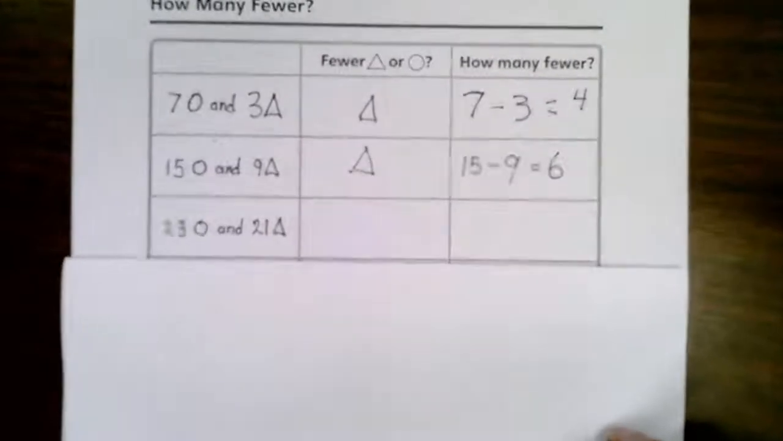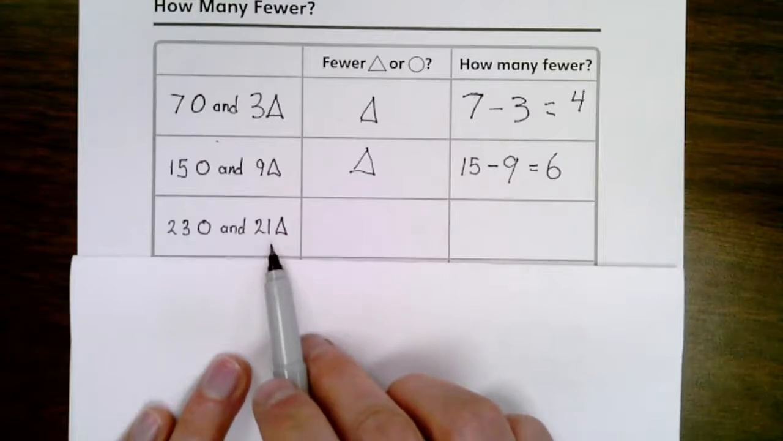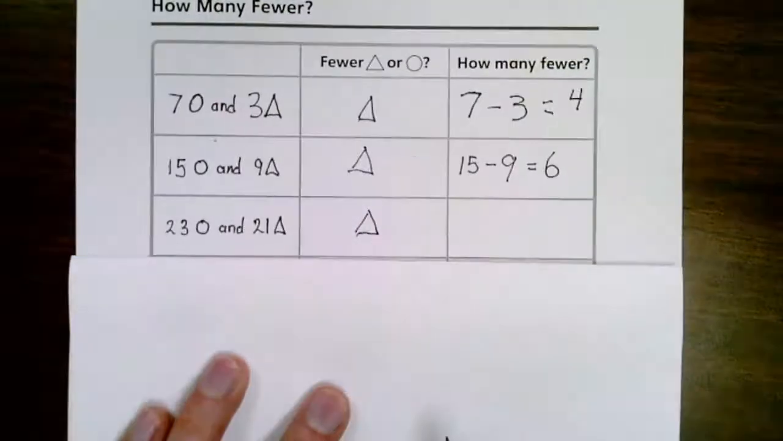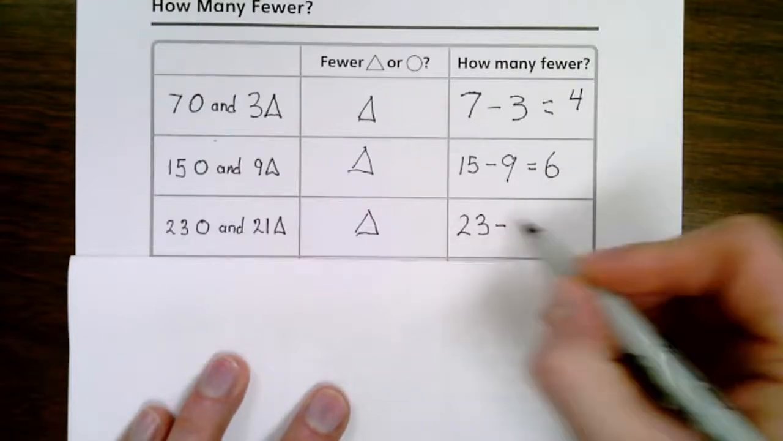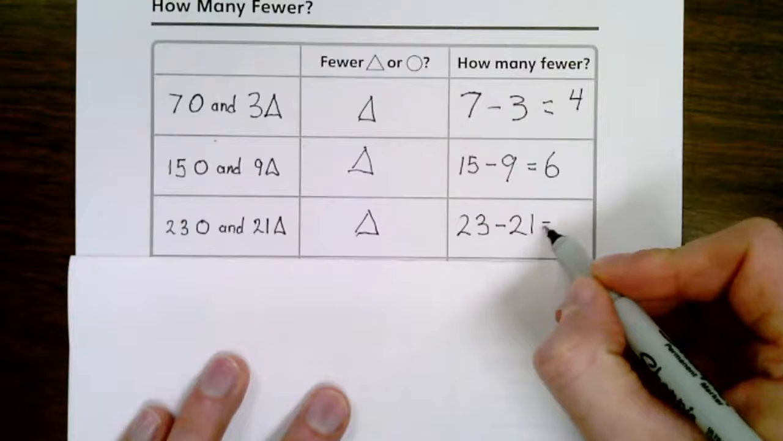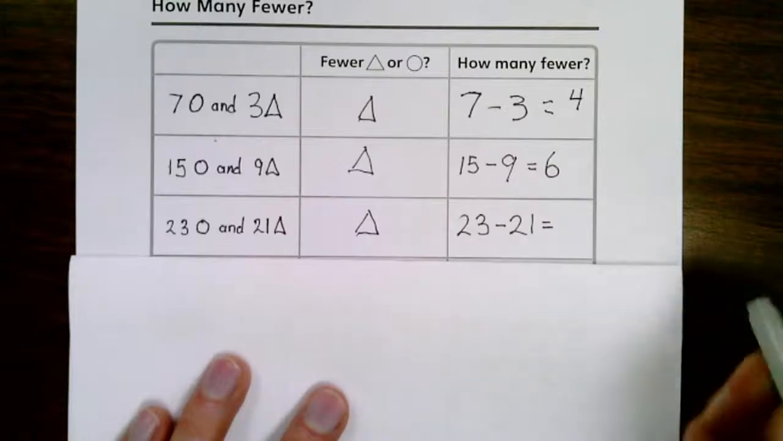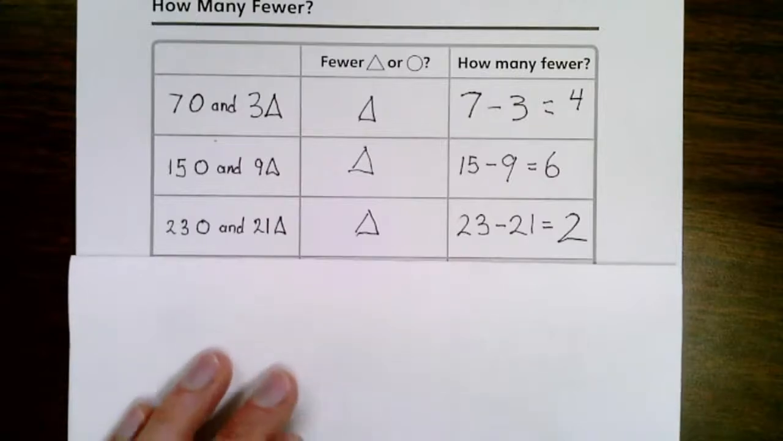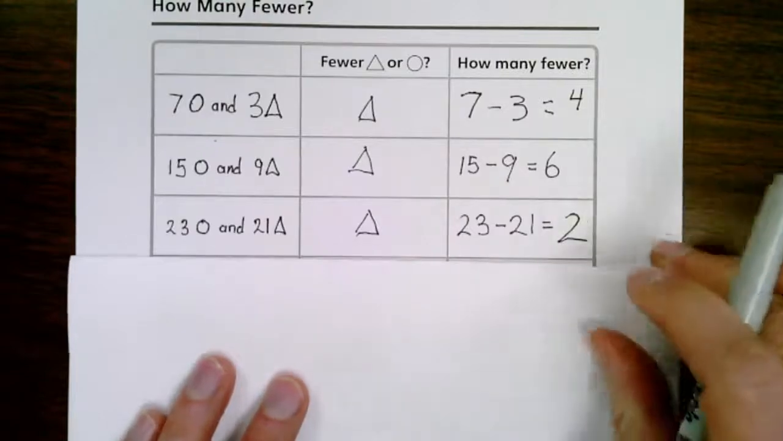I have another hard one. 23 circles and 21 triangles. Which one is fewer? It's triangles again. How much fewer? Well, let's take the one that's more, 23, and we'll subtract the one that's fewer, 21. And how many more is that? That's very good, Cole. It is 2 more. And if it's 2 more circles, then it's 2 fewer triangles. Excellent. Let's increase the difficulty.